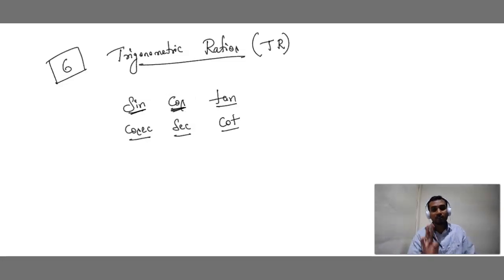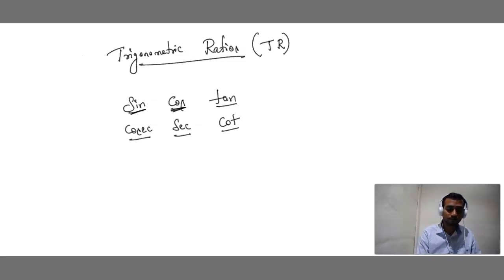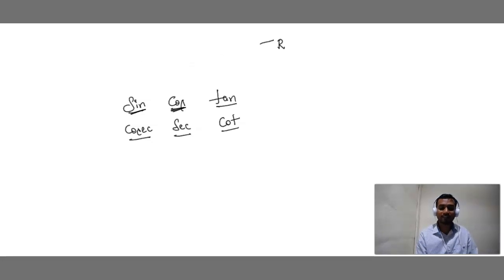Simple. Sine, cos, tan, cosecant, secant, cot. First is sine, second is cos, third is tan, fourth is cosecant, fifth is secant, sixth is cot. Done. Now, let's see. Okay.